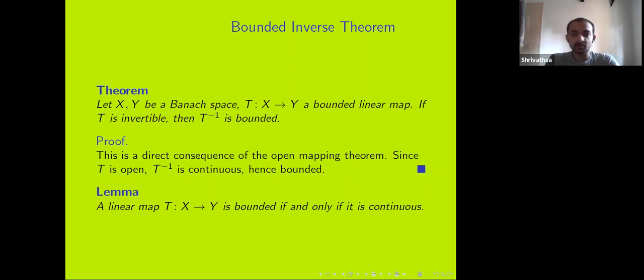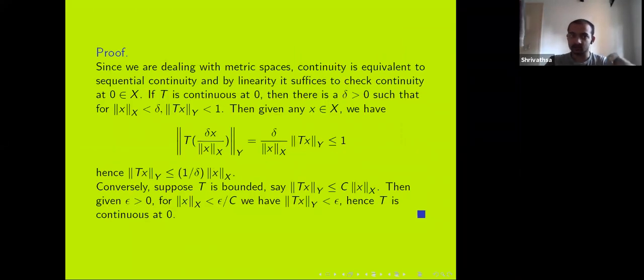And this lemma is also quite easy. So we want to show that T is bounded, meaning norm of Tx is less than some constant times norm x, if and only if it's continuous. So to show continuity, it suffices to look at the sequential definition of continuity because we have metric spaces. And by linearity, it suffices to look at the continuity at 0.